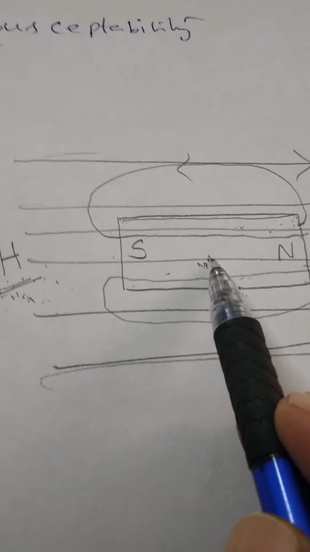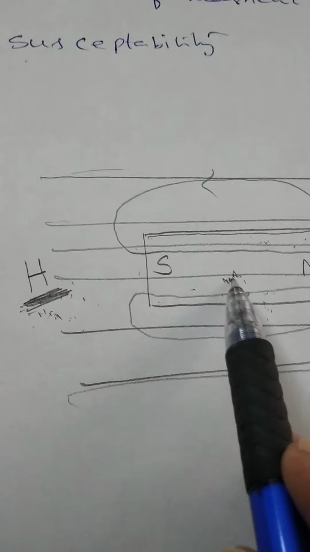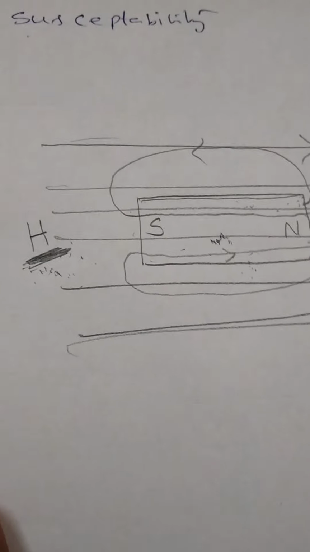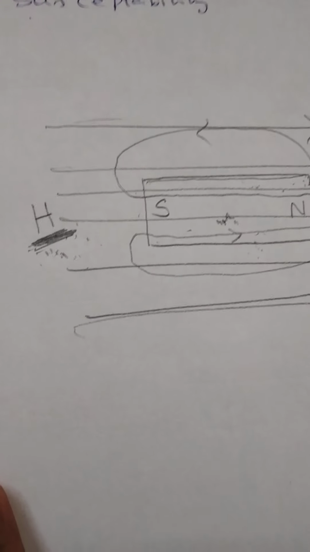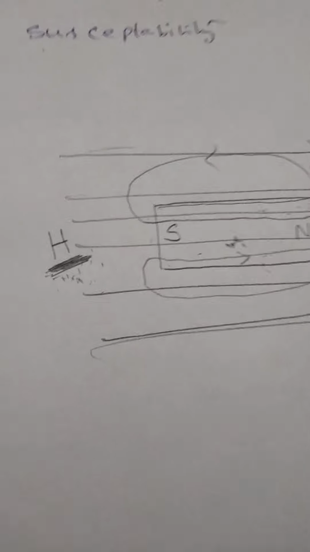Do you understand? So that is the difference between the induced magnetic field and the magnetizing field. Magnetizing means it is a field required to magnetize a material. It is an external field, generally represented by H. Due to this, some induction will be there.